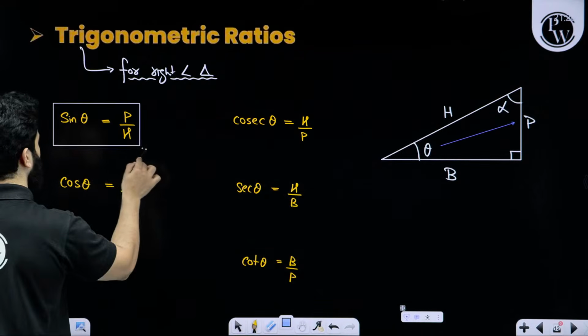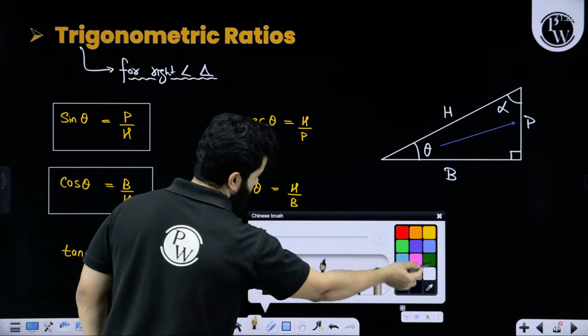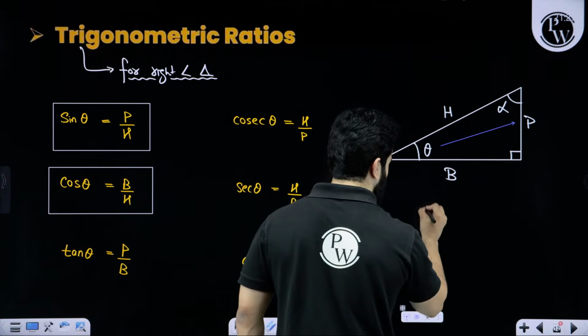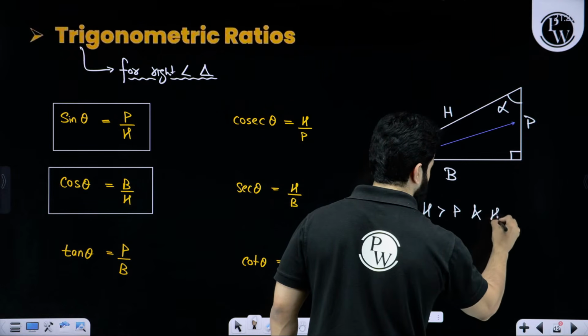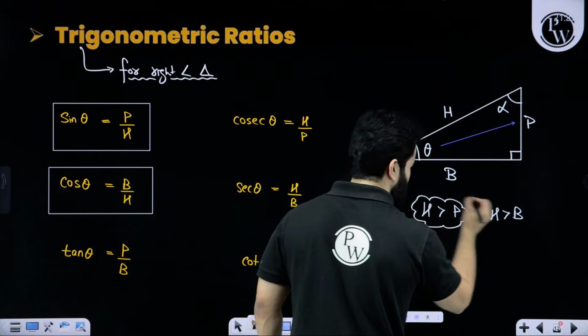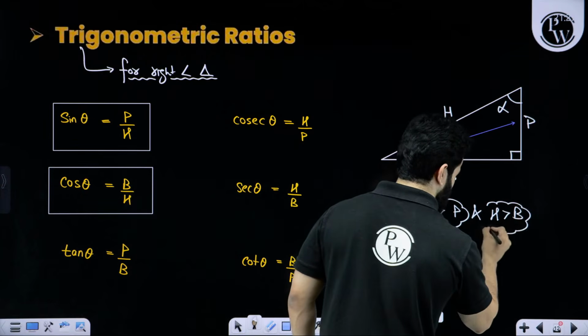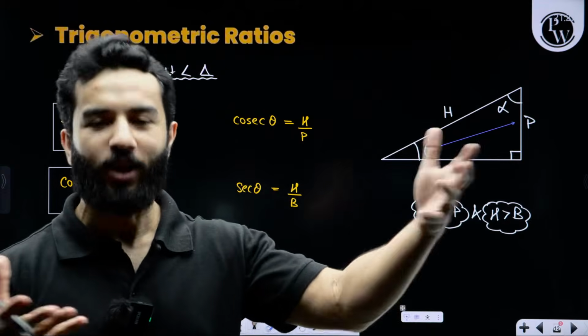If you look here and here, please note one thing. Hypotenuse is always greater than perpendicular, and hypotenuse is always greater than base also. As I have mentioned, hypotenuse is the longest side.